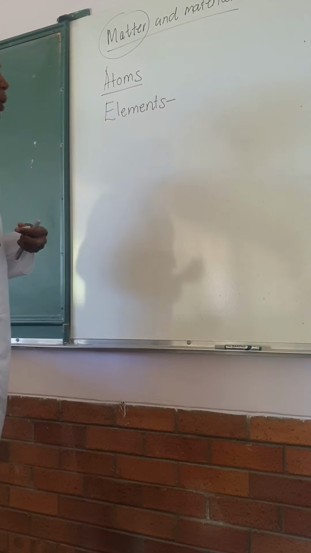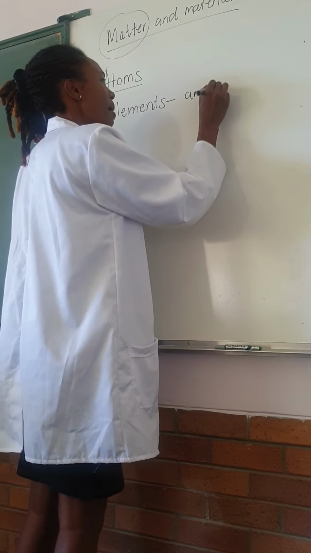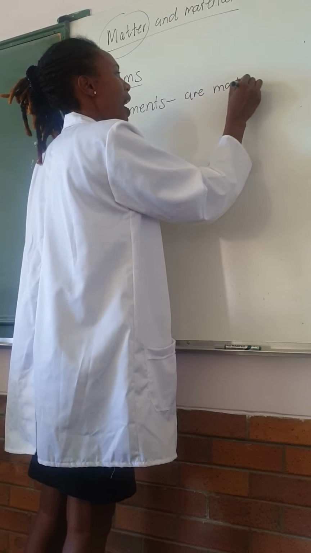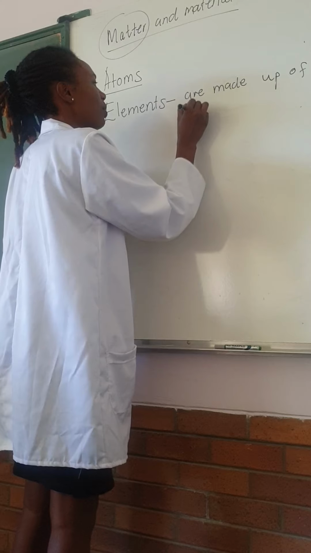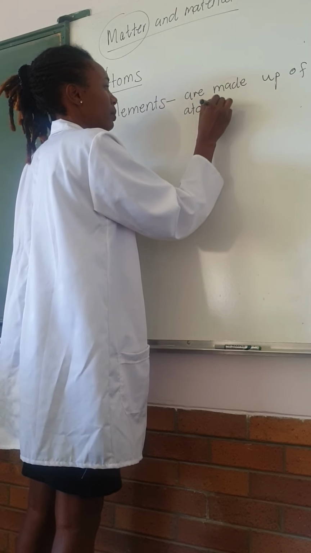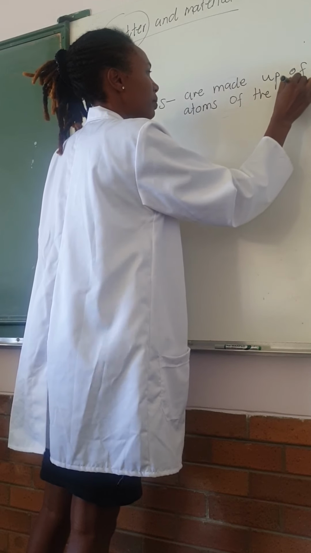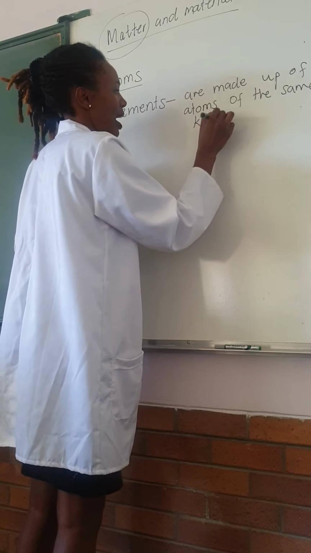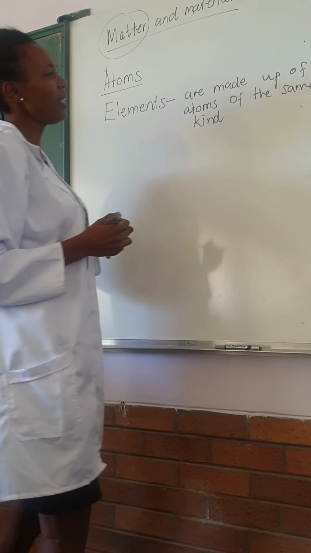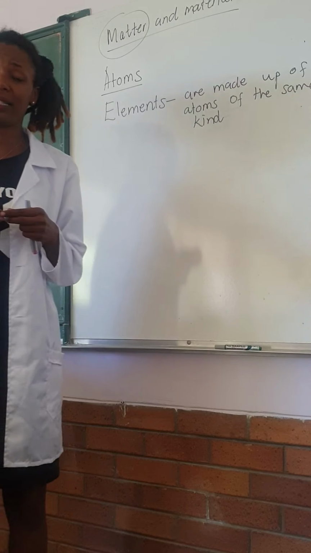Elements are made up of atoms of the same kind.